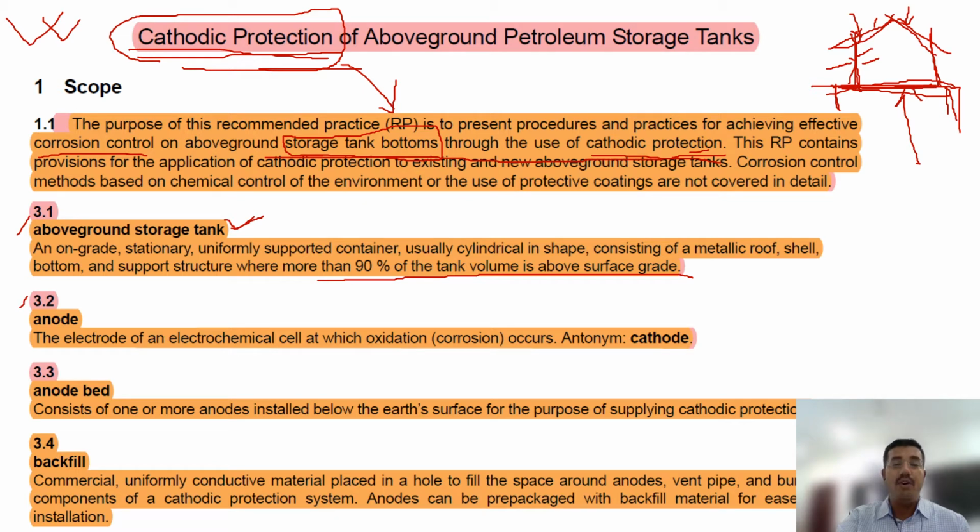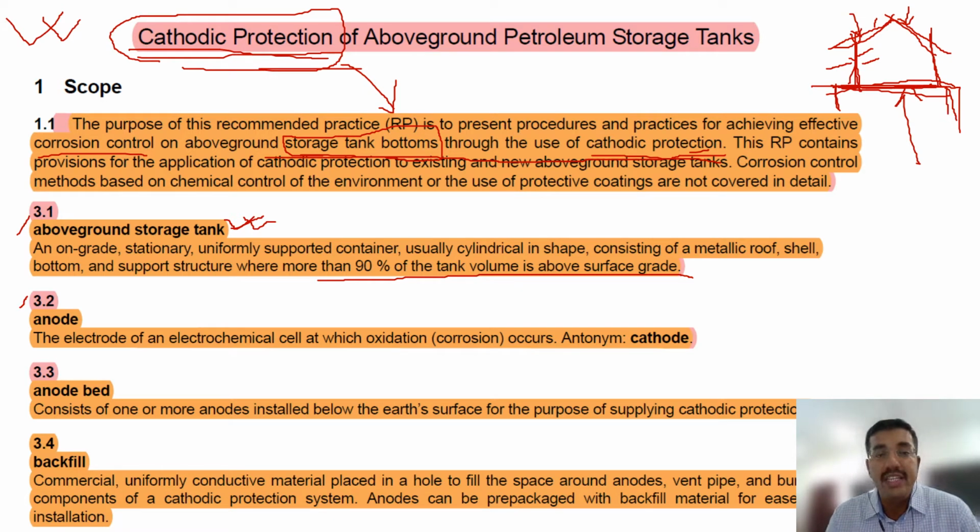Why did I put all these definitions? Because you will find two questions. I usually face this many times. You will find two questions from the definitions of API 651 and API 652. There are no detailed questions asking for a calculation of impressed current. They will never ask like that. It is a very simple question.